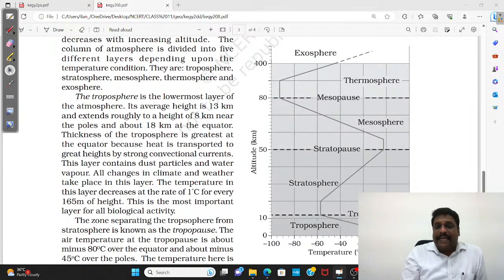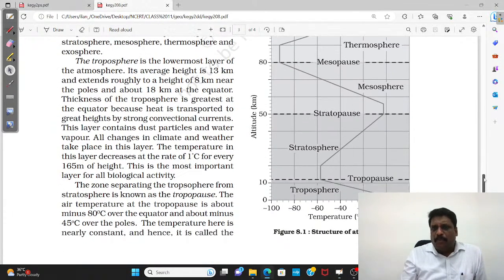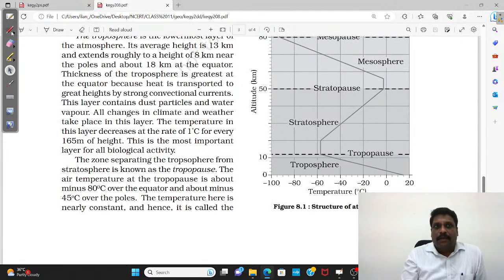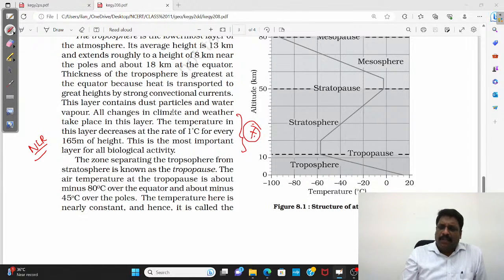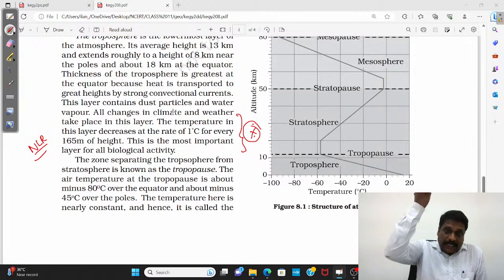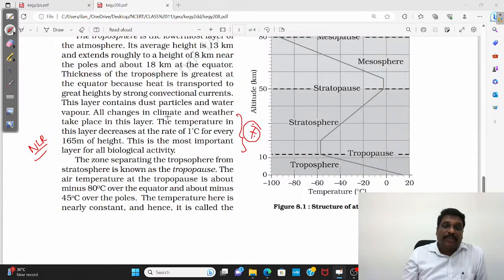If you ask me what is the most important character of the troposphere, I would say it is very popularly called the normal lapse rate. What is this normal lapse rate, my dear friends? Very simple. You increase the height in the troposphere, and the temperature will decrease. At what rate?